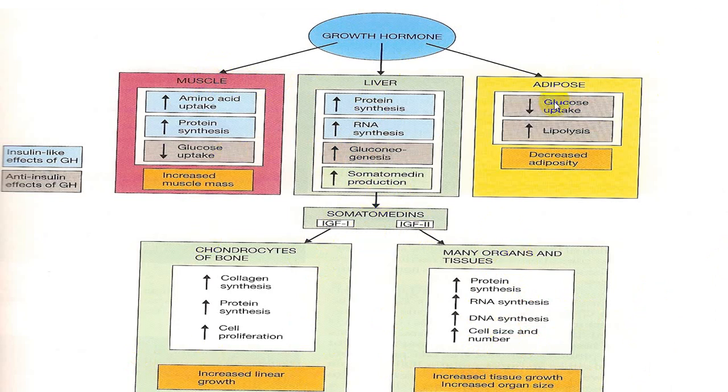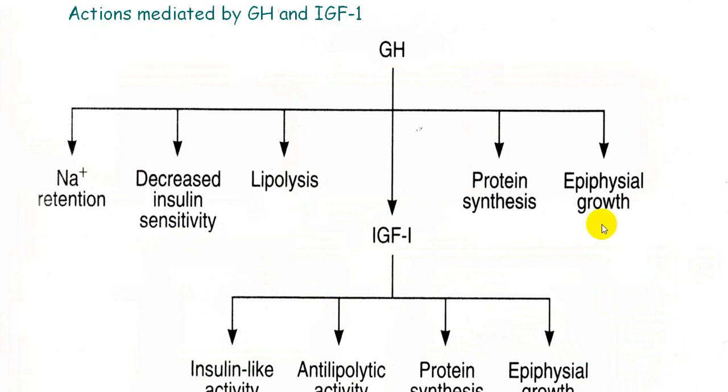On adipose tissue, it decreases glucose uptake, it increases lipolysis. So these are anti-insulin effects, and it decreases adiposity. So this will be the effect of growth hormone on adipose tissue. So this is the entire picture of the action of growth hormone. Plus also it has an effect on other structures, that is the pancreas. It will increase the function of islet cells.